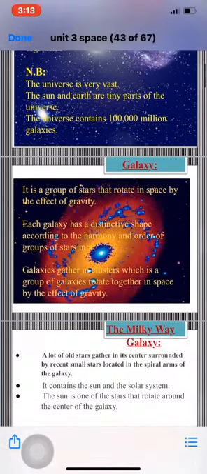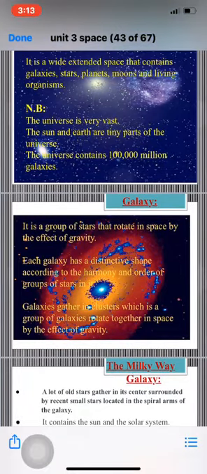Galaxy is a group of stars that rotate in space by the effect of gravity. I take a group of stars, they rotate together in a certain shape or certain way by the effect of gravity, and I call this group of stars a galaxy. Each galaxy has a distinctive shape according to the harmony and order of groups of stars in it.